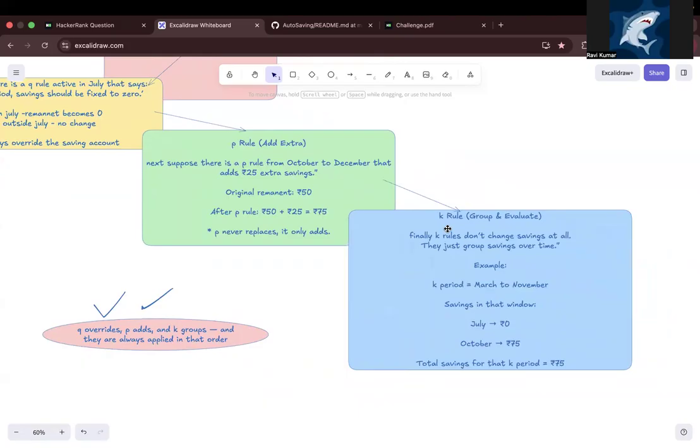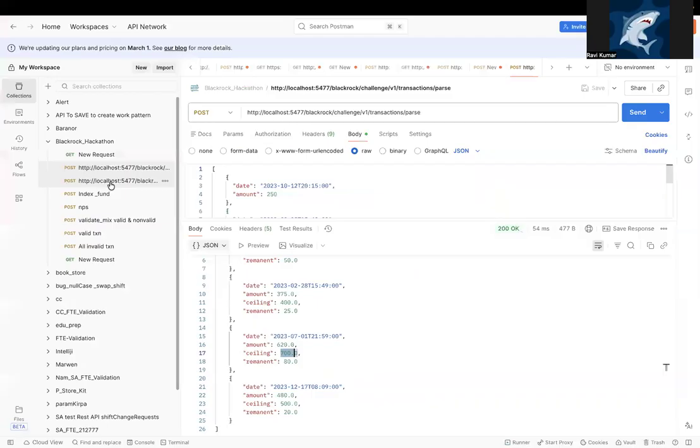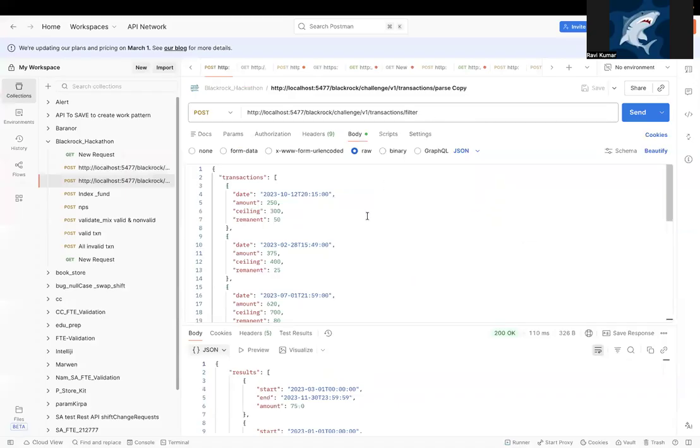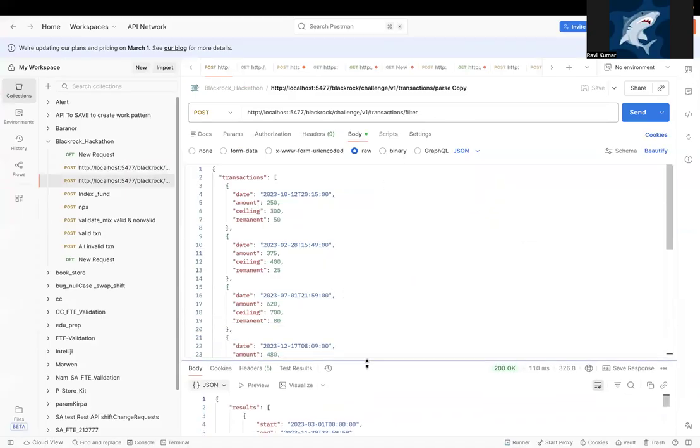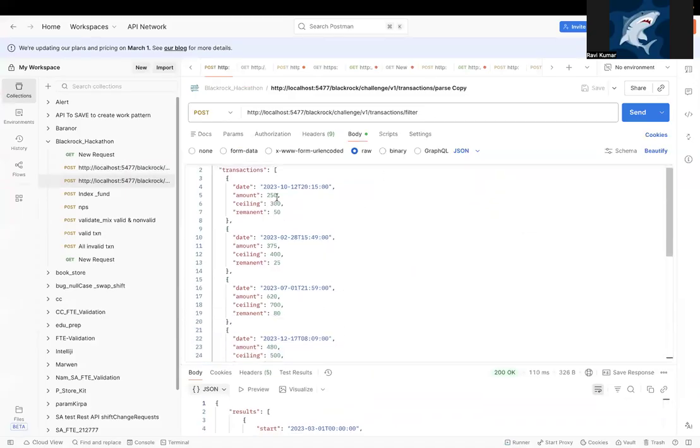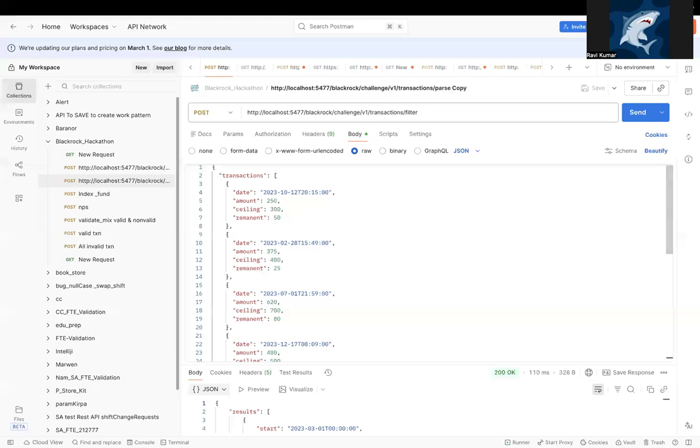Basically, Q overrides, then P adds, and K groups, and they are always applied in that order. That's the main thing to keep in mind. Here the K period is March to November, savings in that window, that is July and October, now become 75. If I hit the URL in the filter case, we have 250, 300, and the remnant. Let's hit the URL.